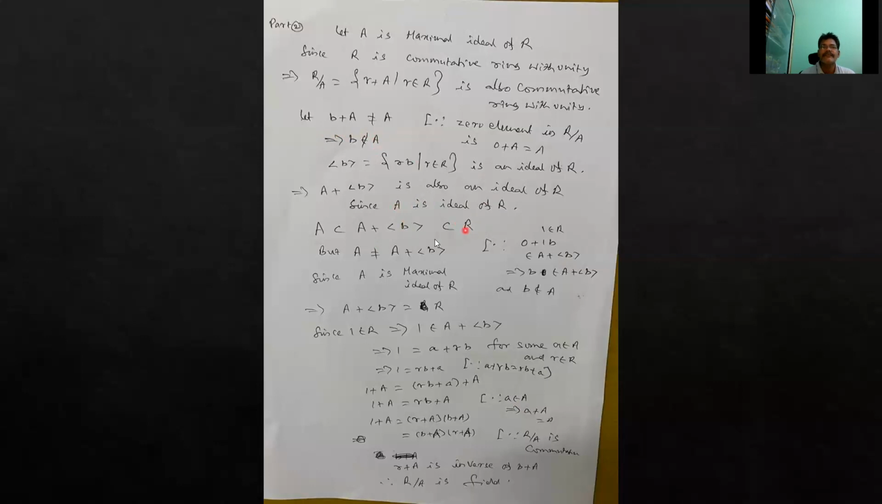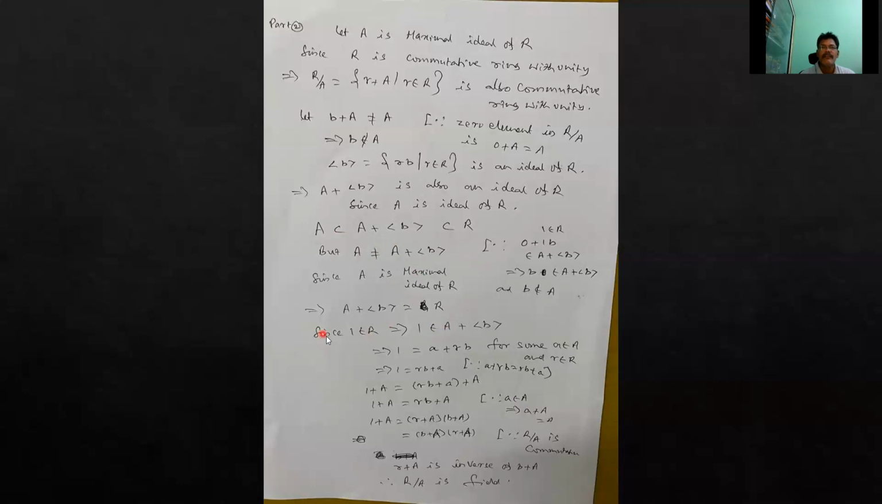Since A is an ideal of R, A is a subset of A plus generated by b. These two are not equal because b is not in A, but b belongs to A plus generated by b, because b can be written as 0 plus 1 times b, where 0 belongs to A and 1 times b belongs to generated by b. So these two are not equal, since A is a maximal ideal. Maximal ideal means whenever A is a subset of B is a subset of R, either A equal to B or B equal to R. These two are not equal, so these two are equal: A plus generated by b equal to R.